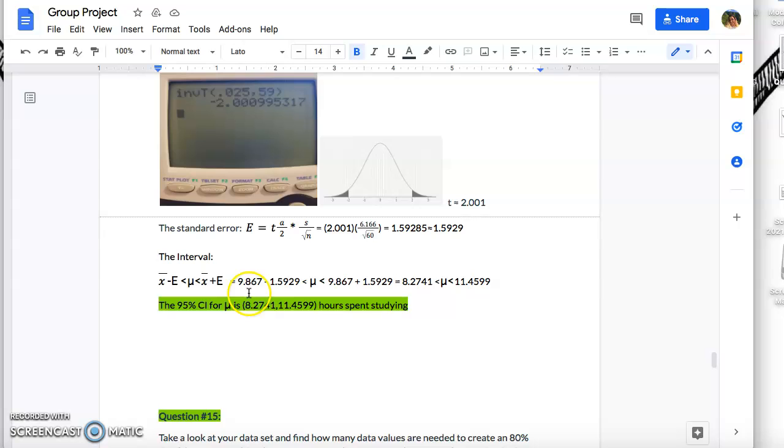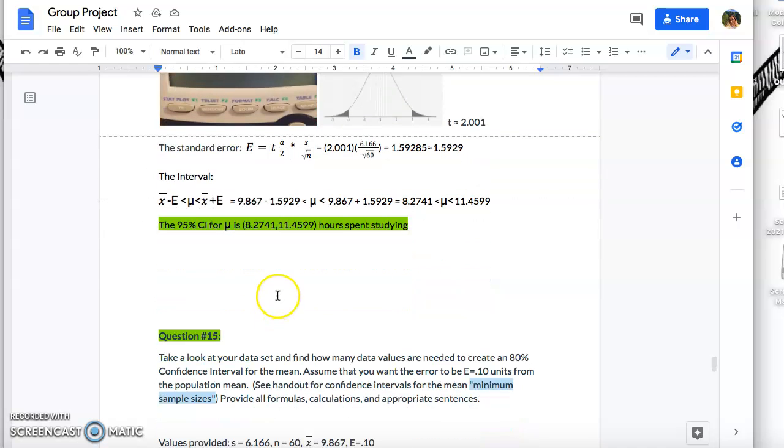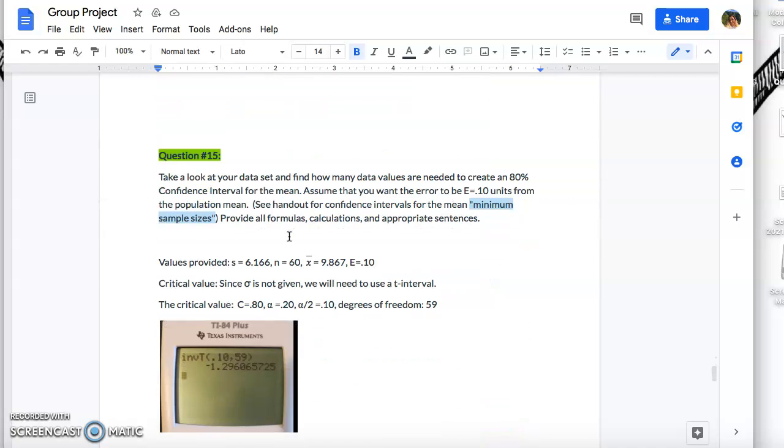So 9.867 minus 1.5929 is less than the mean, which is less than 9.867 plus 1.5929, and then this is our answer. So the 95% confidence interval for the mean is 8.2741 to 11.4599 hours spent studying, which is the min and max.